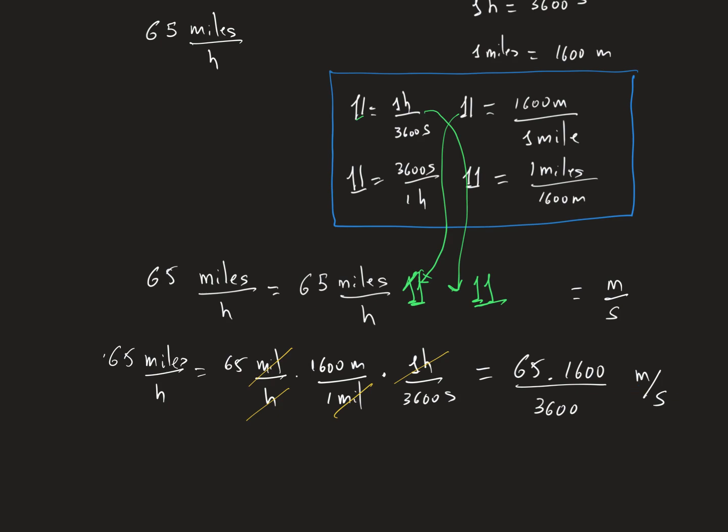So for the final result, you multiply, take 2 zeros out, and it's 65 by 16 divided by 36. And remember that I'm not sure if 1 mile is 1,600 meters, maybe it's something similar, so you check your answer. Next one.